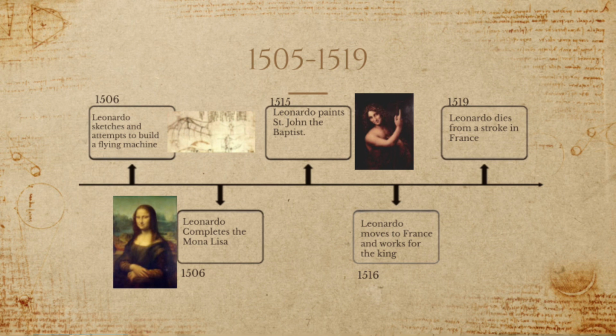In 1515, Leonardo paints St. John the Baptist, and 1 year later, he moves to France to work under King Francis. Under the king, Leonardo is the premier painter and engineer and architect of France.